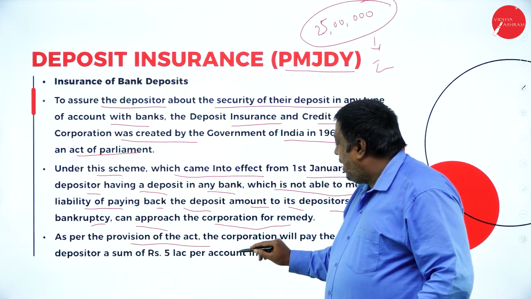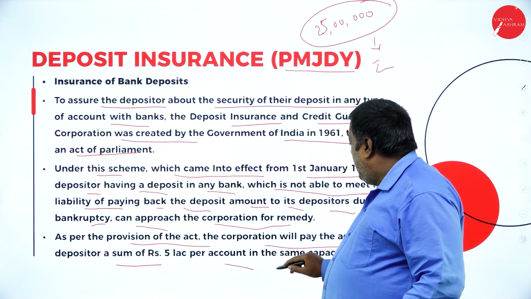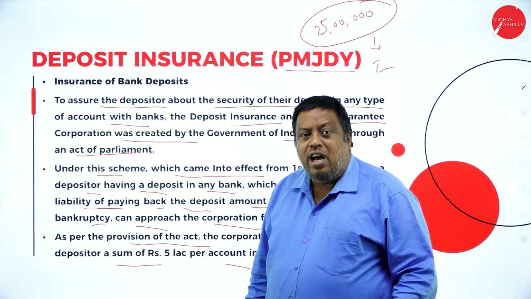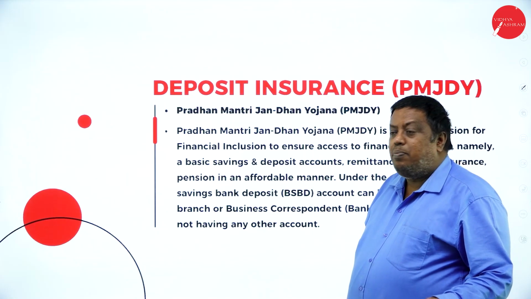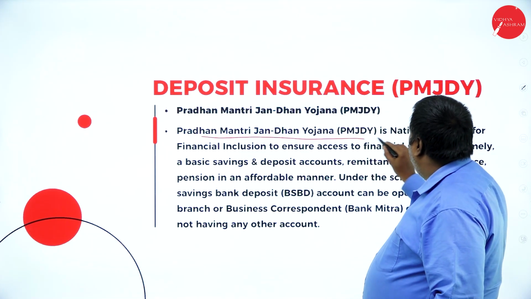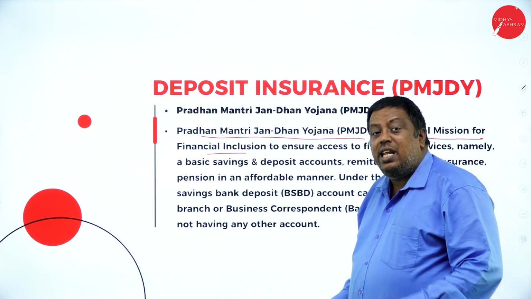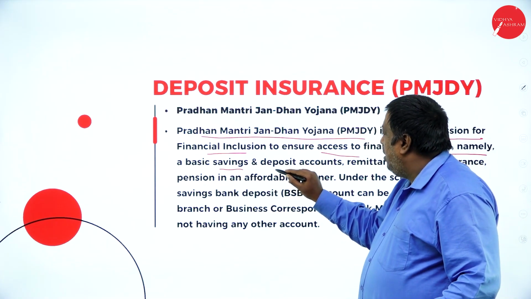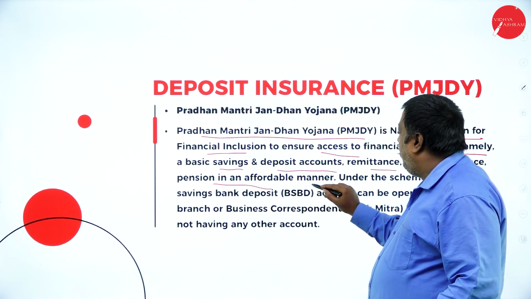As per the provisions, the corporation will pay the aggrieved depositor a sum of rupees 5 lakh per account in the same capacity. They're saying that as per the terms of agreement, up to a maximum of 5 lakh can be paid per account to the depositor. Pradhan Mantri Jan Dhan Yojana is a national mission for financial inclusion, which supports the nation to ensure access to financial services, namely basic savings and deposit accounts, remittances, credit, insurance and pension in an affordable manner.